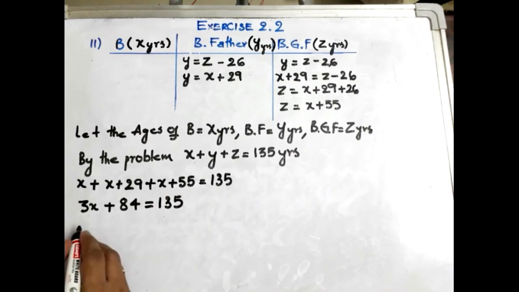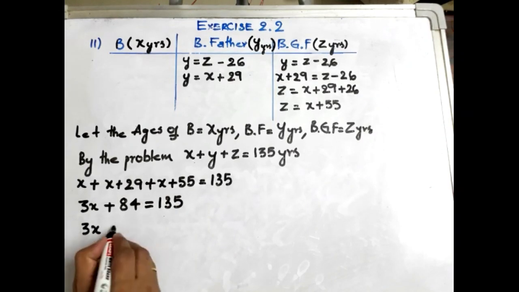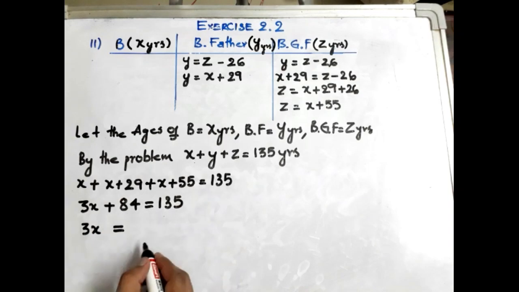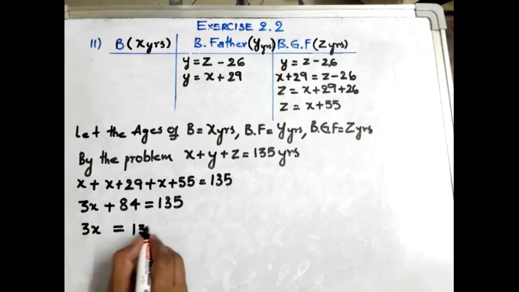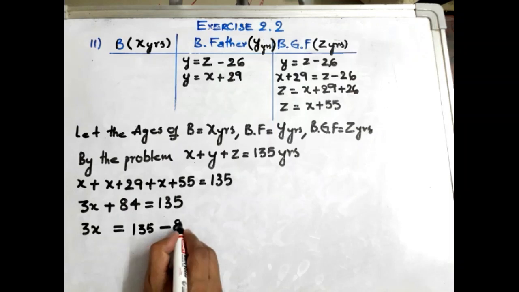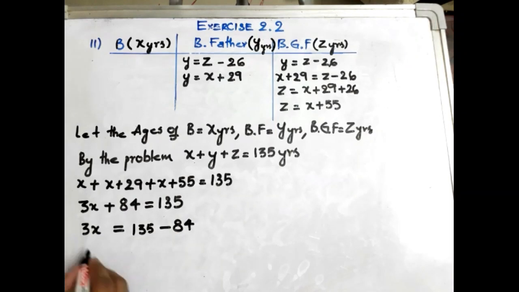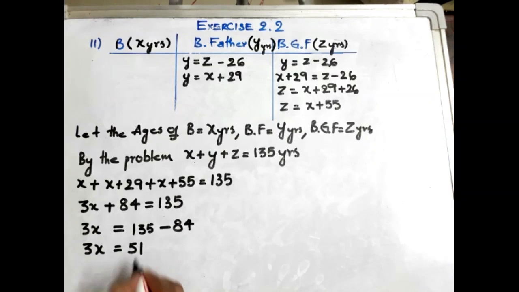Now 3X is equal to, if we transpose this 84 to the other side, 135 minus 84. With that we can say 3X is equal to 51. Then X is equal to 51 by 3. 3 ones are 3, 3 sevens are 21, so 17. We got the value of X as 17.